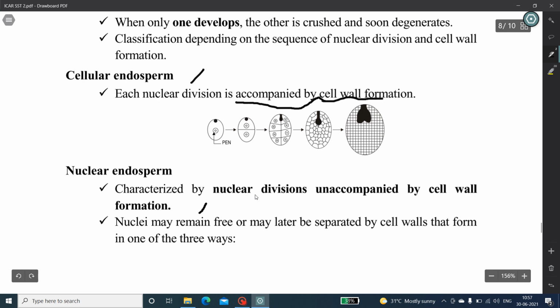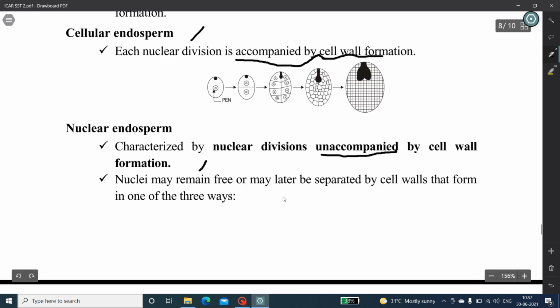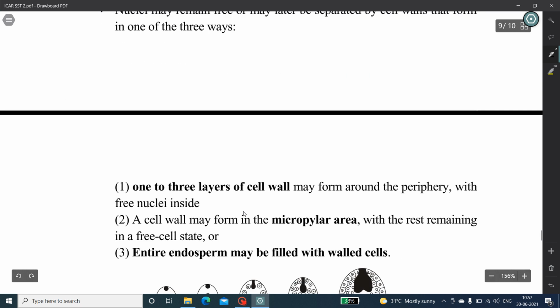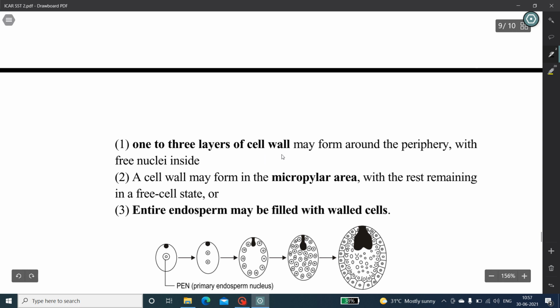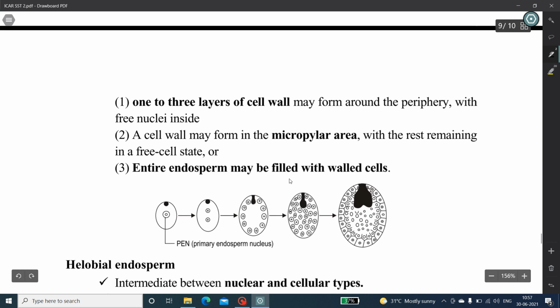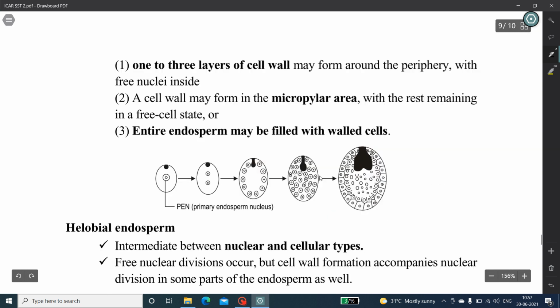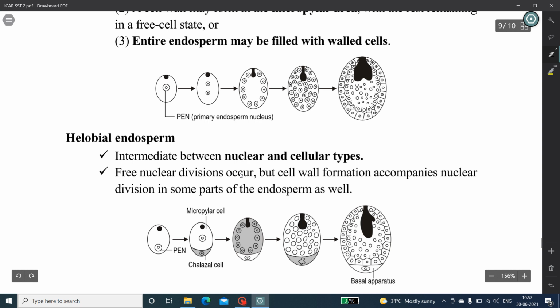In the case of nuclear endosperm, nuclear division is unaccompanied by cell wall formation. The nuclei may remain free or may later be separated by cell walls that form in one of three ways. That is, one to three layers of cell wall may form around the periphery within the free nuclei inside, or a cell may form in the micropylar area with the rest remaining in the free nuclear state, or the entire endosperm may be filled with walled cells. And all three endosperm conditions may exist in the same family.